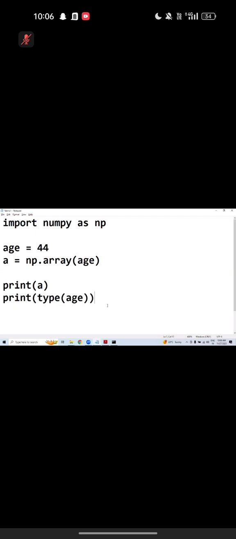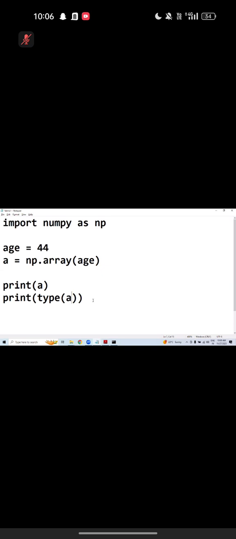actually, can you tell me what is the data type for yes? Integer. Very good. I hope you already know. A single number we converted into array. Now check the data type, sir. Put data type, check. Okay, this is ND array.